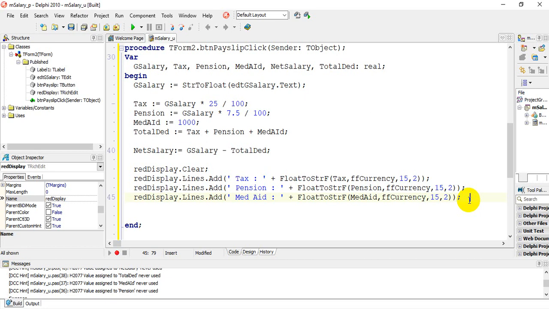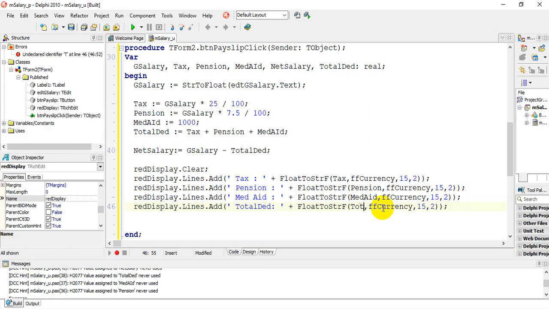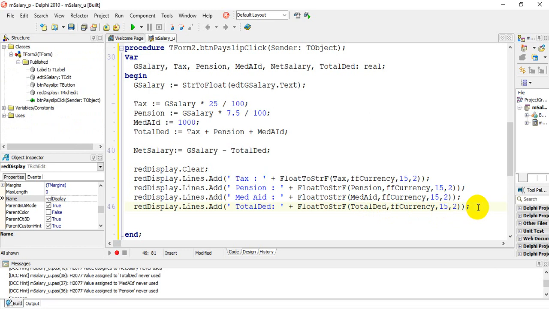We're going to go to the next line. Remember I used Control C, I'm going to use Control V for paste. And I've done my tax, pension, medical aid. Now we're going to total deductions. So we can change that to total deductions. And where you got pension, you're going to change your variable name to total deductions. So we've done total deductions.